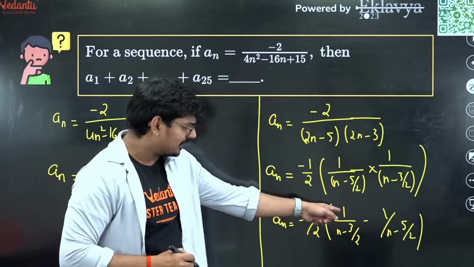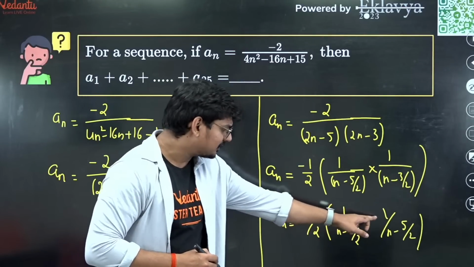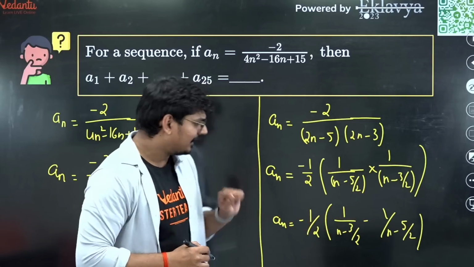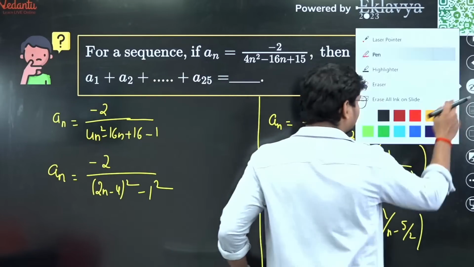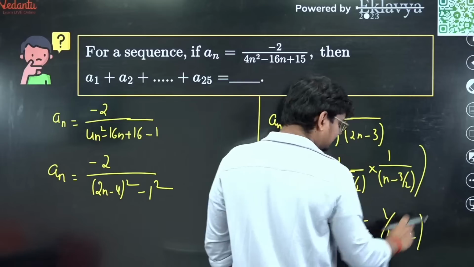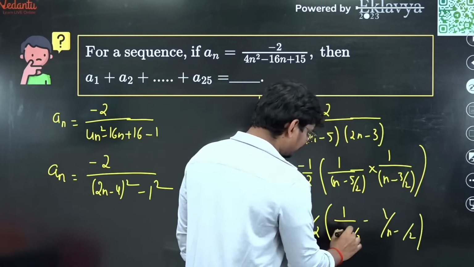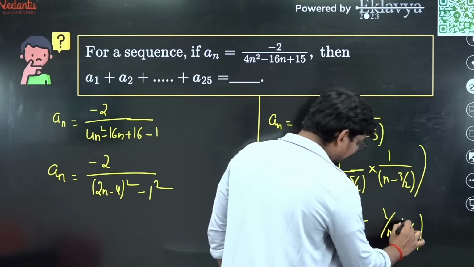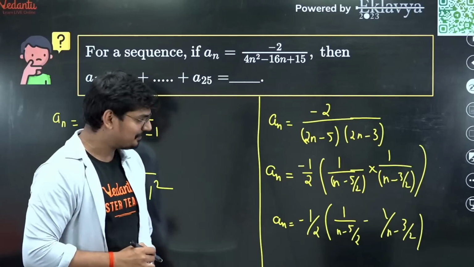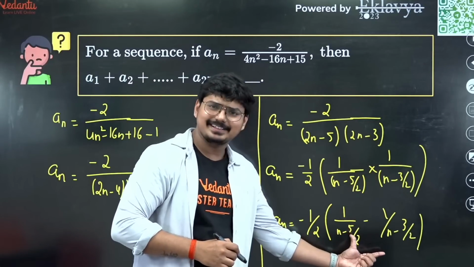You take the LCM, guys. n minus 5 by 2 minus n plus 3 by 2. I think I need to take it the other way around. Okay, fine, no issues, no problem. So this is 3, this is 5. So let me take 5 here and let me take 3 here, guys. Correct? So we can write the same thing in this particular way.